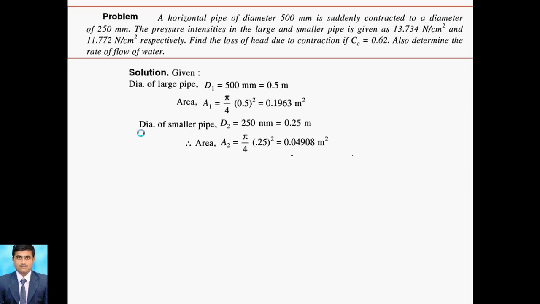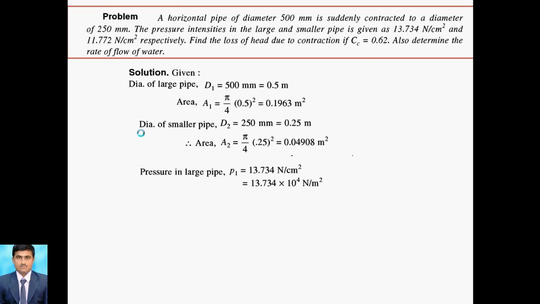Then we go for the diameter of the smaller pipe, D2, which is equal to 250 mm. Convert this into meters, that is 0.25. Then using the formula A2 is equal to pi over 4 D2 square, after putting the value 0.25 in brackets squared, it is equal to 0.04908 meter square. So both diameters and areas, A1 and A2, are given to you. Now we go for the pressure P1, whose value is given.